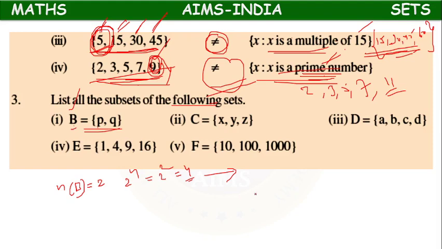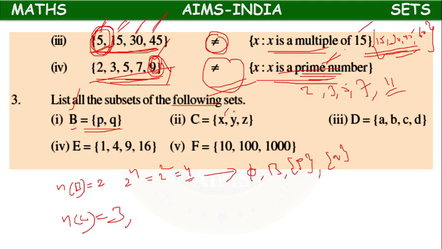For any set, phi is one subset. The same set B is one subset. Along with that, if we take one element, only P, it is one subset. Only Q is one subset. So 4 subsets.